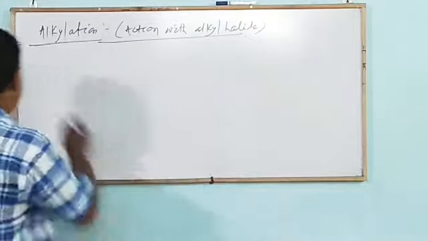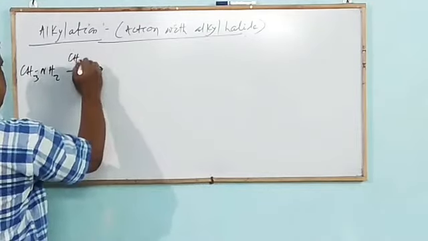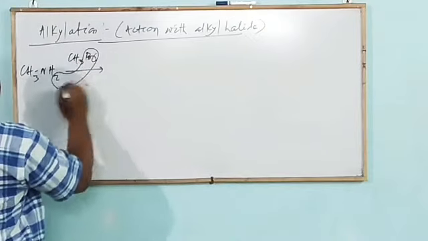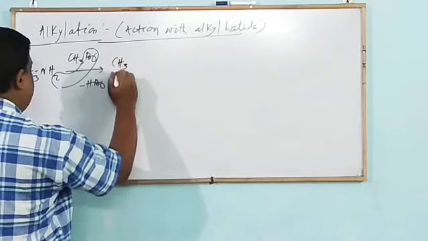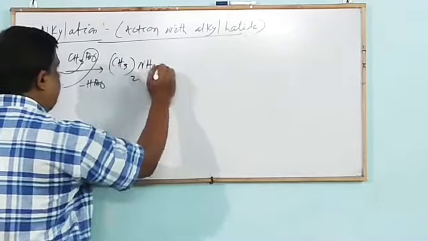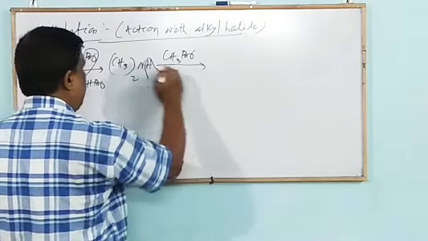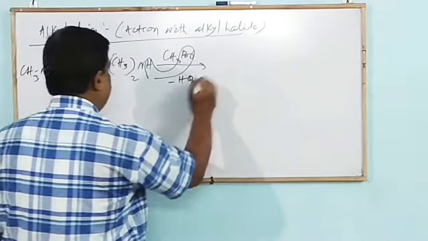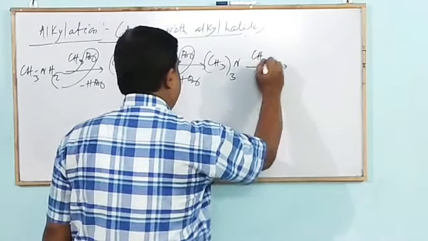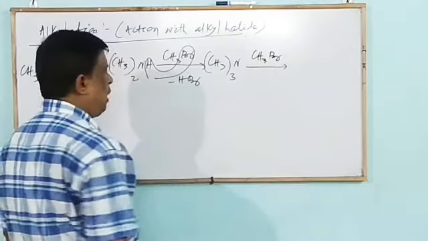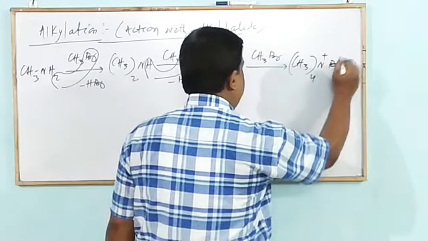Mark the equation. Methylamine reacts with methyl bromide, with byproduct HBr, to form dimethylamine. Next, it reacts with another molecule of alkyl halide to form trimethylamine. Again, trimethylamine reacts with another molecule of alkyl halide to form a quaternary ammonium salt.